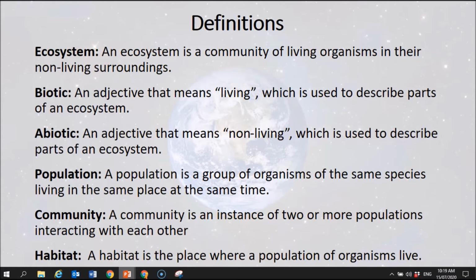Population. Now, a population is a group of organisms of the same species living in the same place at the exact same time. All right. So quite a little bit different to your regular definition of population that you would use in everyday life. So organisms of the same species, same place, same time.